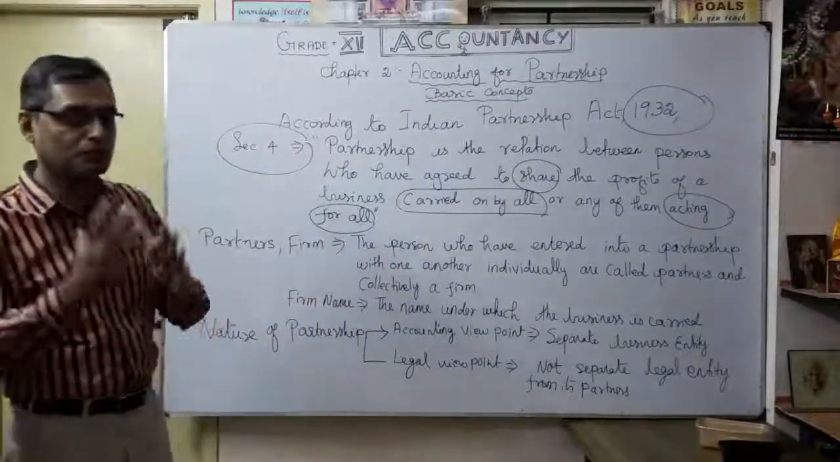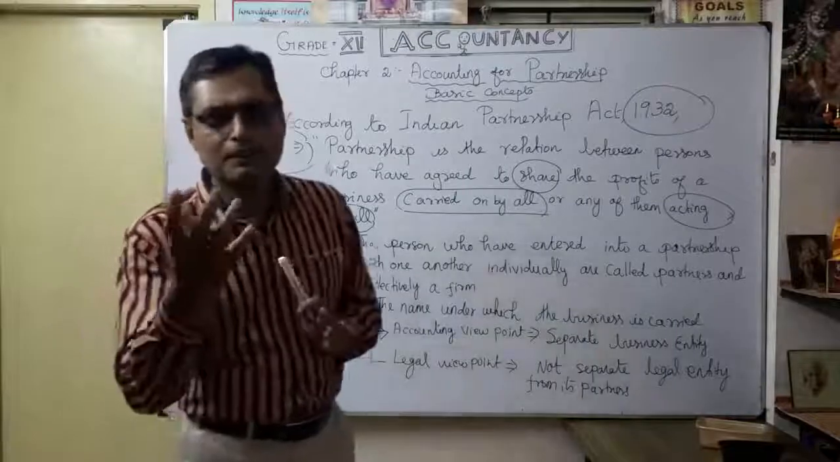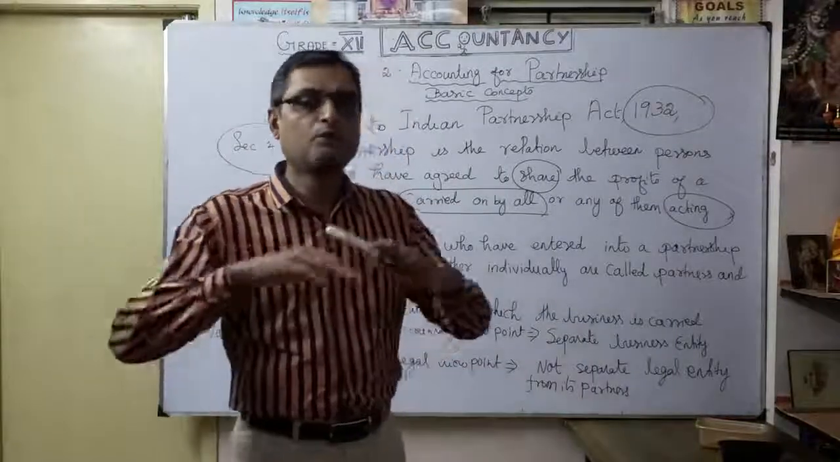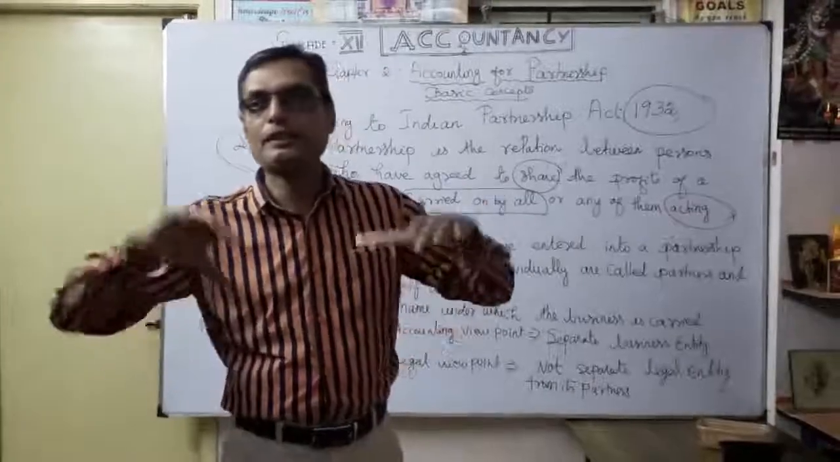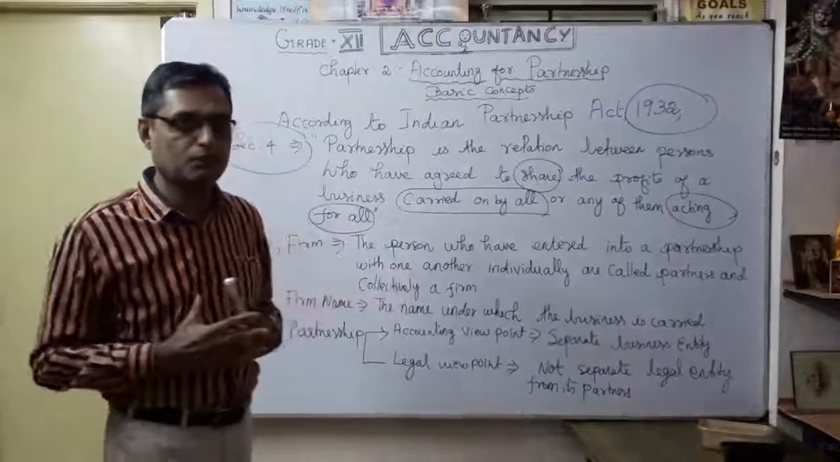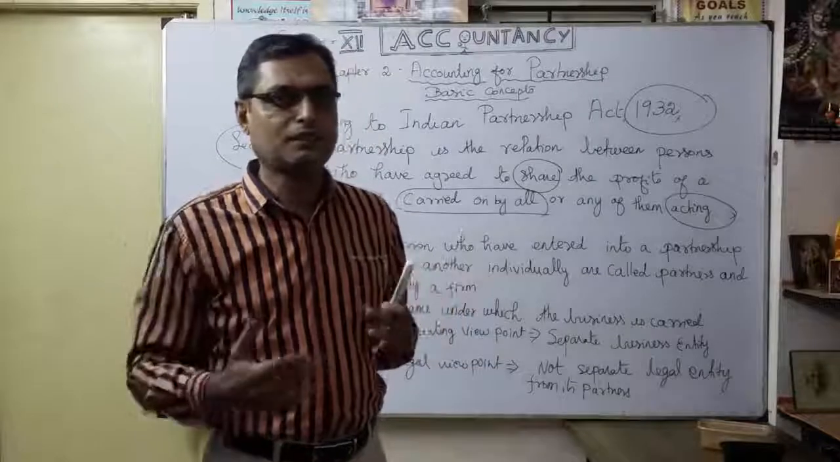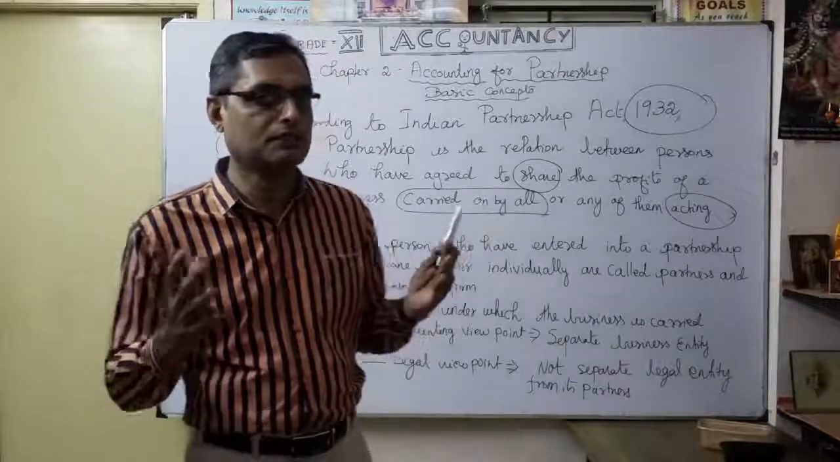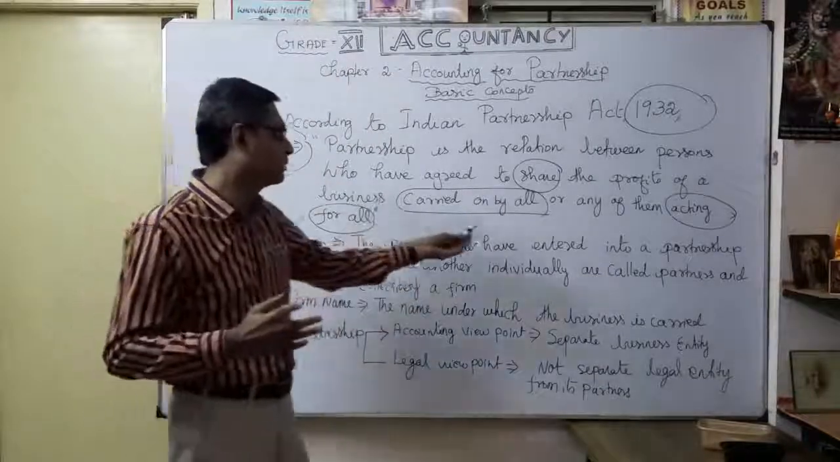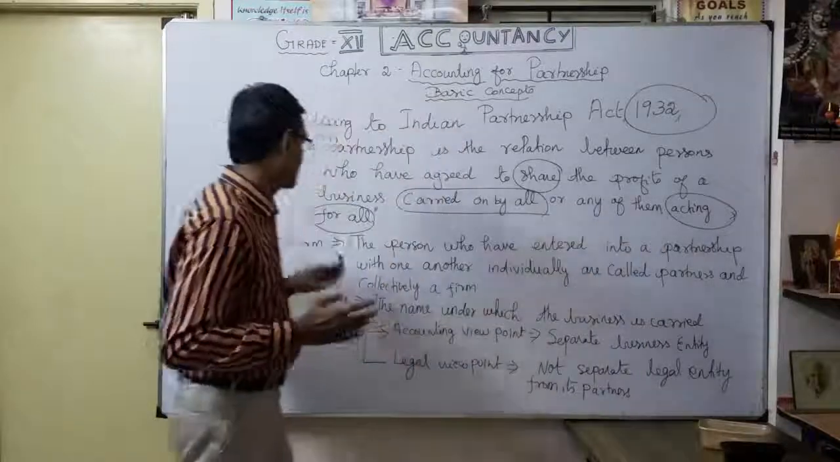So minimum only one person does the business, maybe the size is very small. Suppose you want to expand the business, you make it with other 2 or 3 persons coming together. Come on, we will do the business. Coming together, you can run the business. Naturally, we can expand the business. That's what here: carried on by all or any of them acting for all.